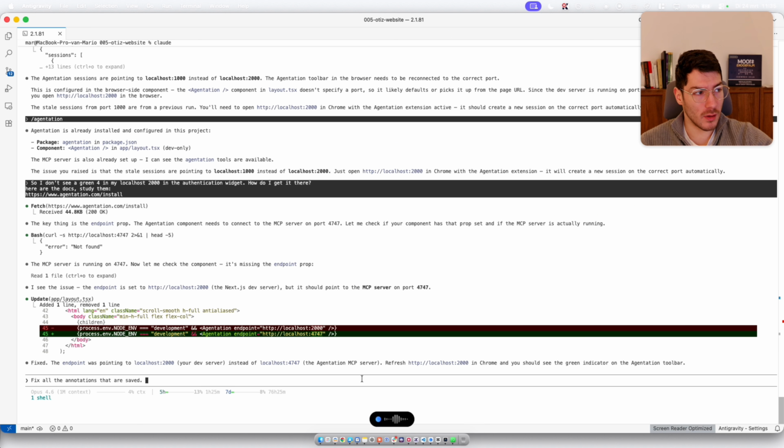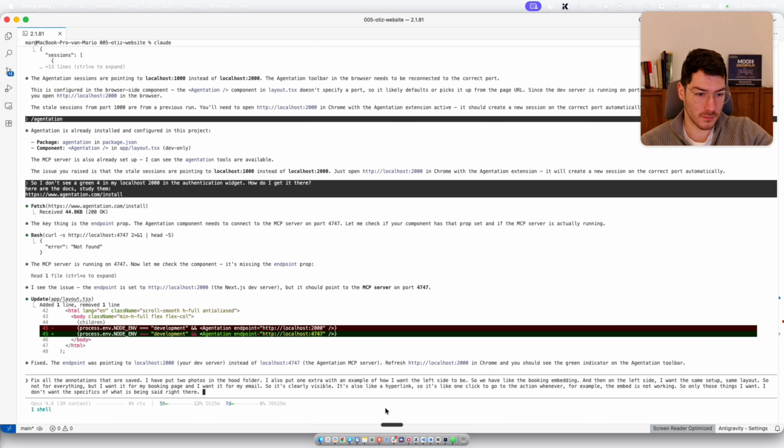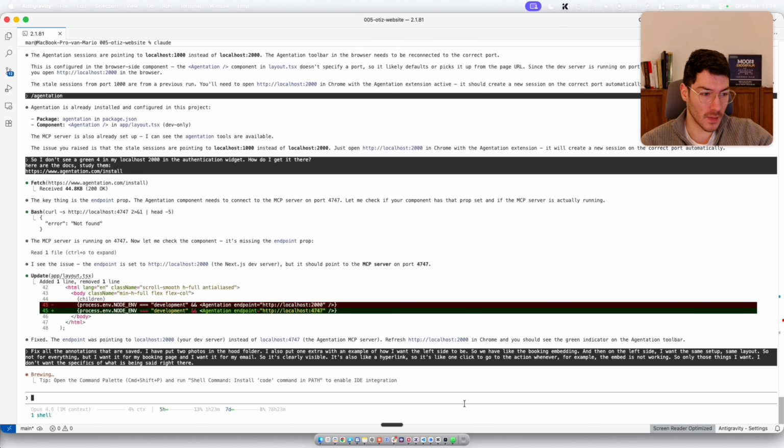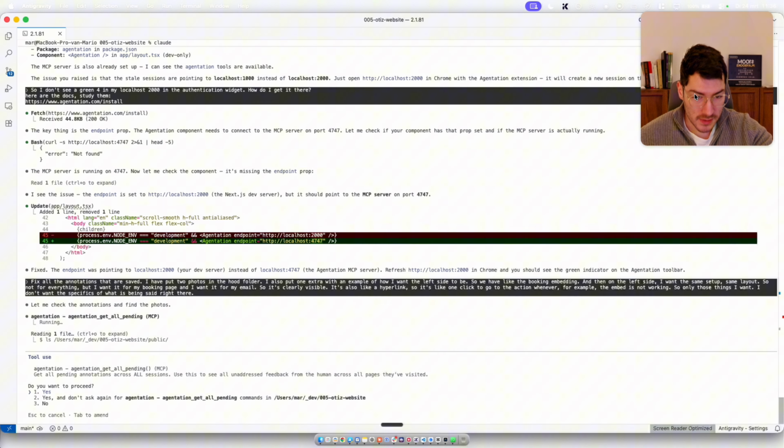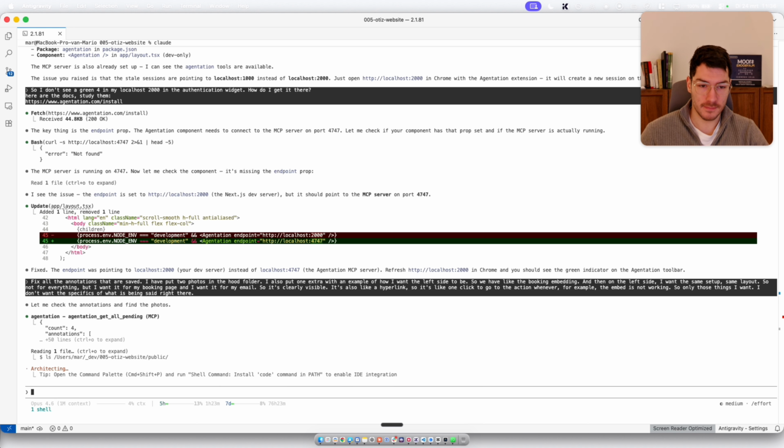So it's clearly visible. It's also like a hyperlink. So it's like one click to go to the action whenever, for example, the embed is not working. So only those things I want. I do not want the specifics of what is being said right there. Yeah, so I've actually used an example of another website that I want to implement. So let me see if all of this goes correct.